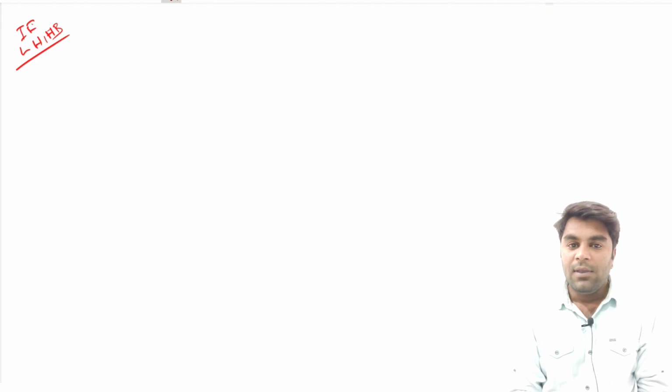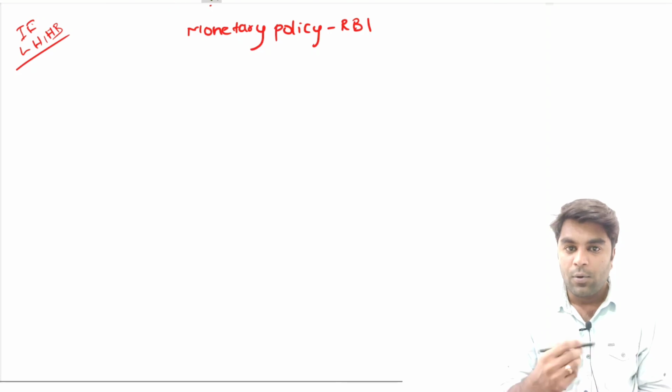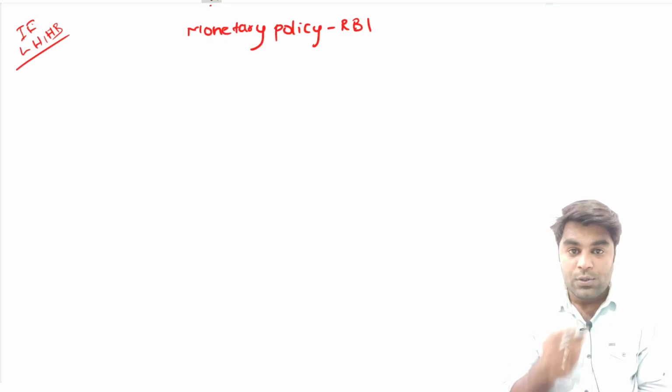In the previous Economic Weekly series, we discussed the monetary policy of RBI, and you also understood the objectives of this monetary policy.